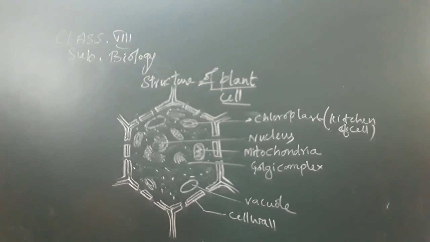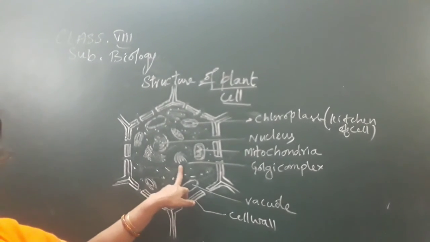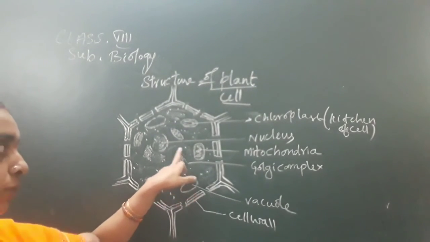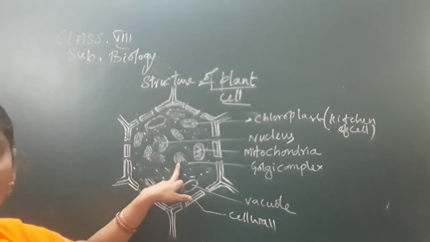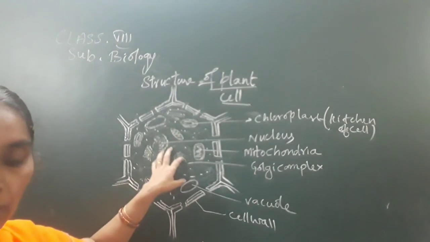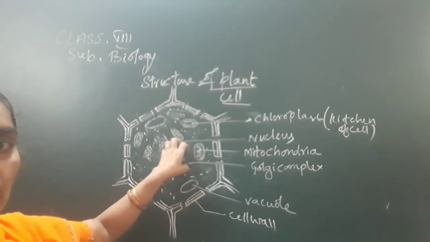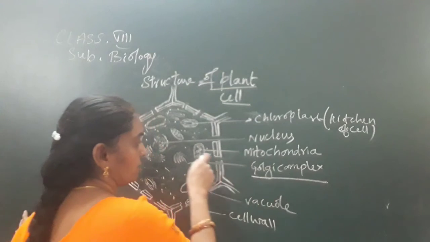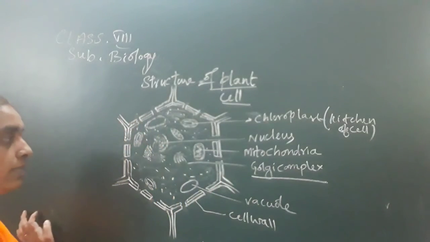And coming to the Golgi complex. These Golgi bodies are present in both plant and animal cells. These are stacked structures or membranes which contain fluid-filled vesicles which help in the secretion of cellular structures. The Golgi bodies or the Golgi apparatus are helpful in the secretions of cellular structures. Okay, this is about the Golgi complex.